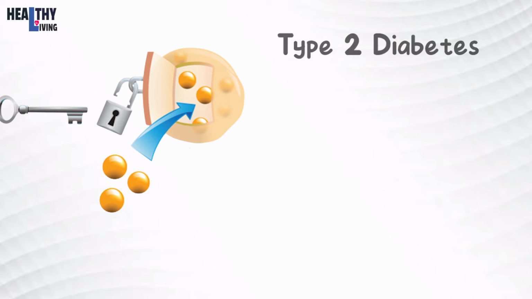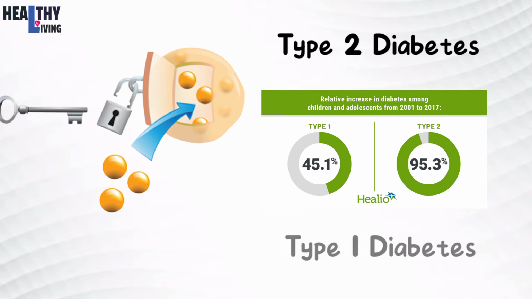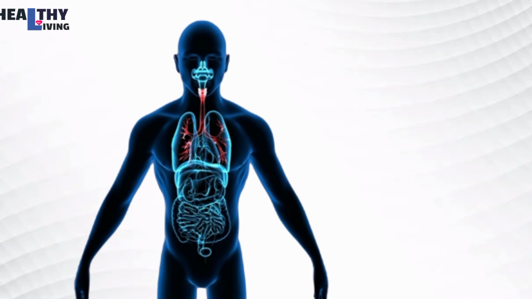In type 2 diabetes, your body resists insulin. This is the most common, with 90 to 95% of diabetes patients having this type. While in type 1 diabetes, the pancreas doesn't produce enough insulin needed for processing glucose. Untreated high blood sugar from diabetes can damage your nerves, eyes, kidneys, and other organs. But educating yourself about diabetes and taking steps to prevent or manage it can help you protect your health.